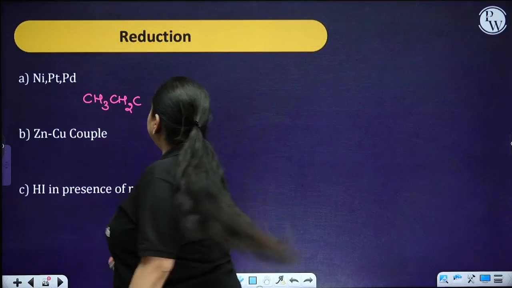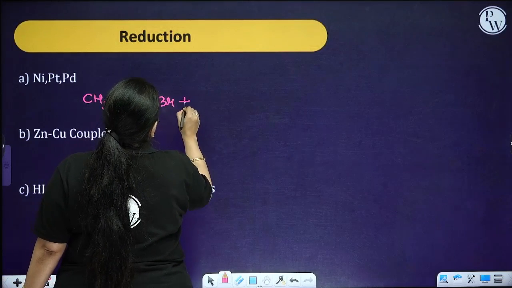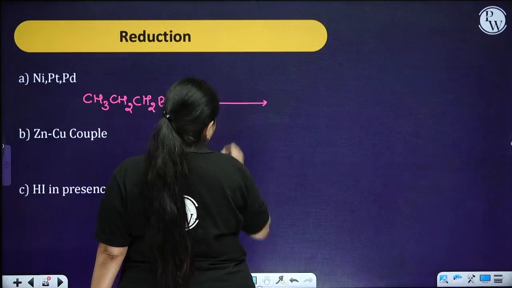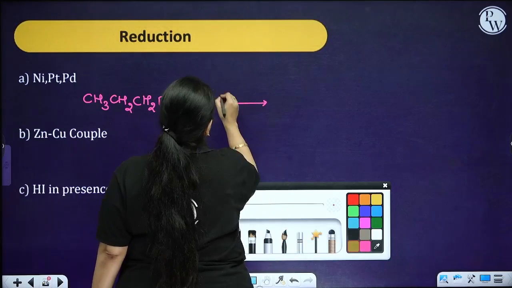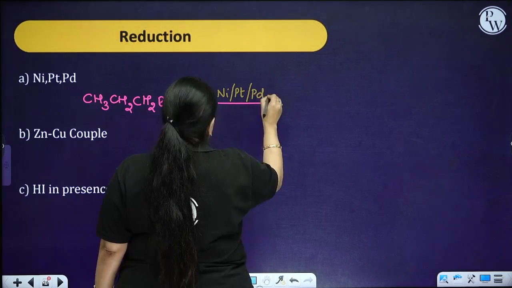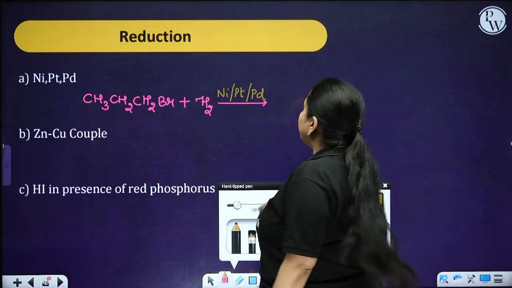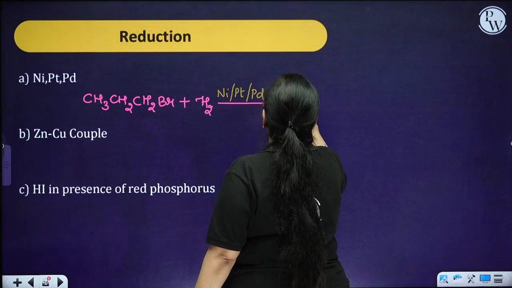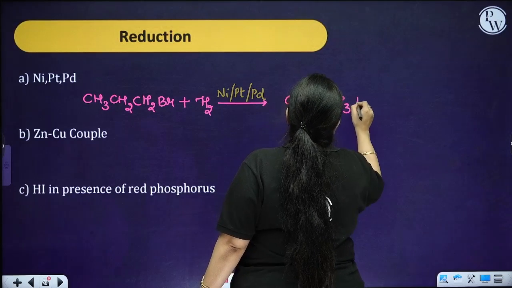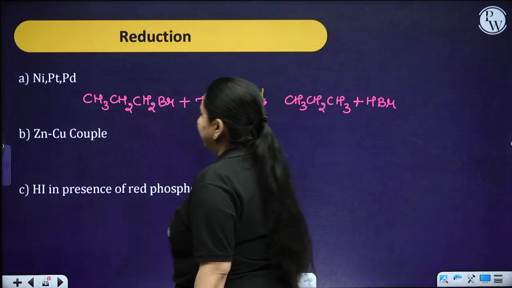If you have to do the reduction over here, you can take any over here, that is your nickel, platinum or palladium, any you can take. So simply what you are going to get is the alkane, plus HBr.